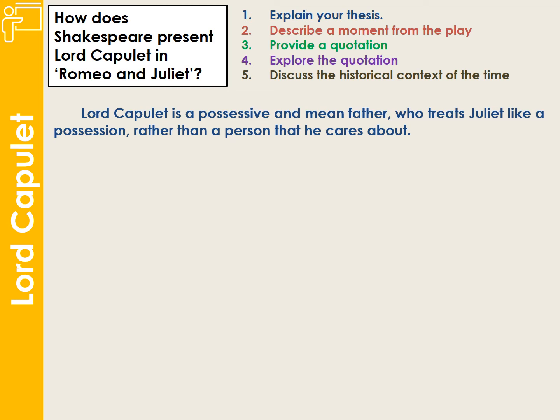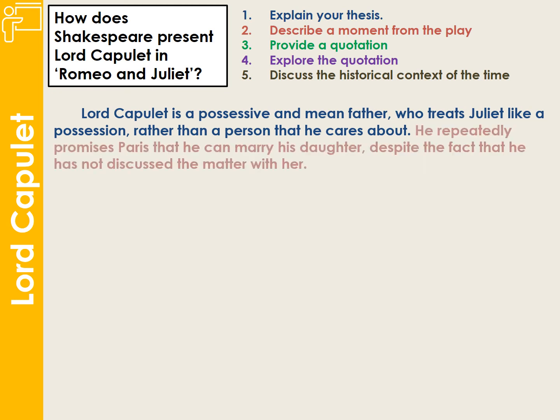Lord Capulet is, so we've got a nice statement coming up, a possessive and mean father who treats Juliet like a possession rather than a person that he cares about. Okay, so this is a very negative view of Lord Capulet. He's treating Juliet like an object who is going to be transported from the father's household to the household of Paris. What moment in the play is going to support this?